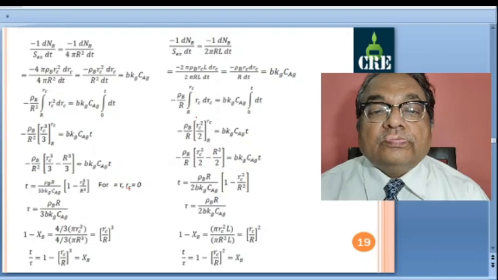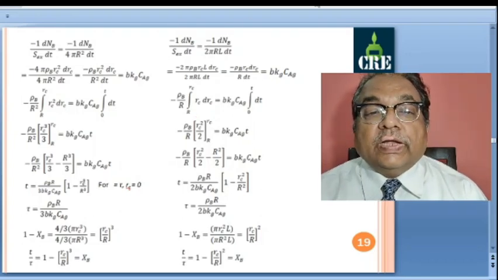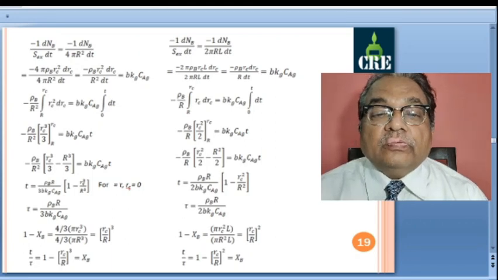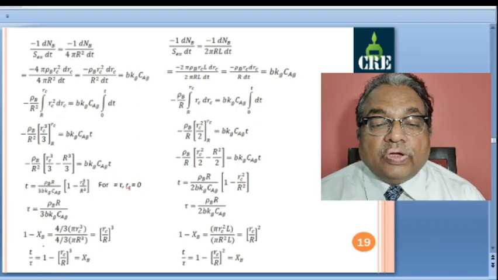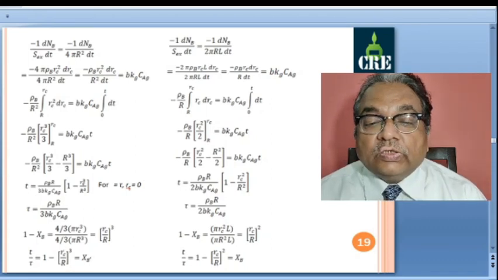So here on one side I have just rewritten the steps of this derivation, where t by tau is equal to 1 minus rc cube by r cube, or 1 minus rc by r whole cube, and that is equal to xb.